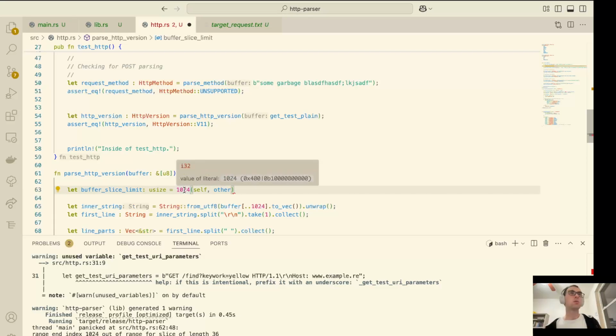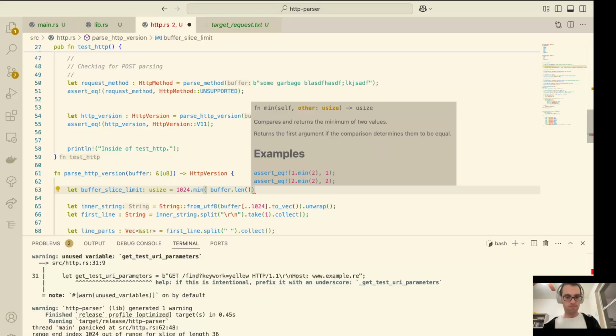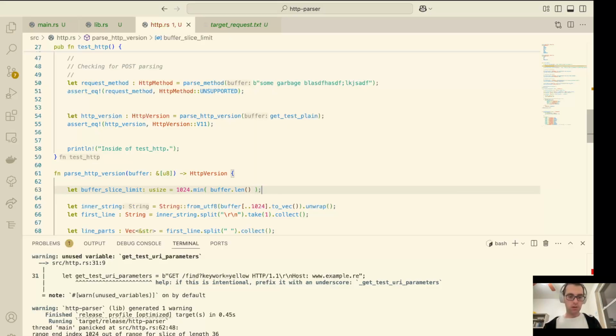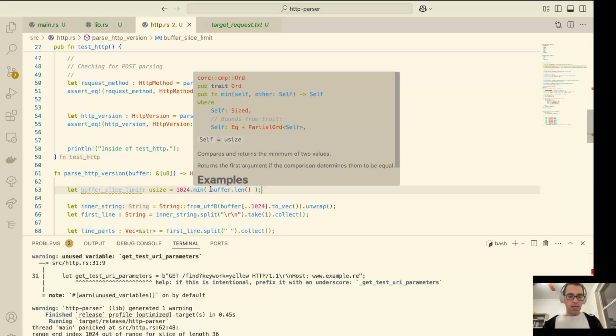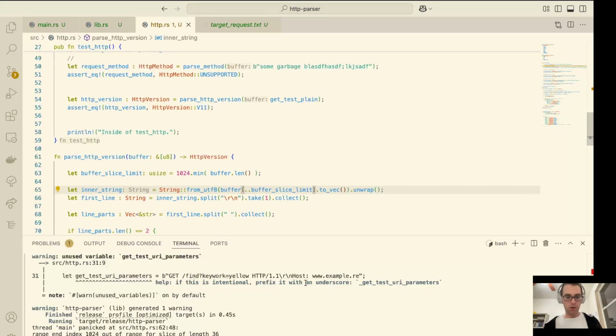Guess we should do the min. I was about to shoot myself in the foot. Okay. So the other is buffer length. There we go. All right, so basically if this value is smaller than this, then it will be assigned into here. Otherwise, we will default to 1024. Now we can come and replace this value right there.